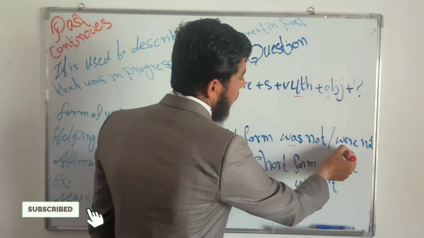It means a work is in progress in the past. For example, yesterday I was reading a book. It means a work was in progress at a certain moment in the past. Like, I was studying at Kabul University. That was a certain moment, right? But the action was in progress, it had not stopped, right?